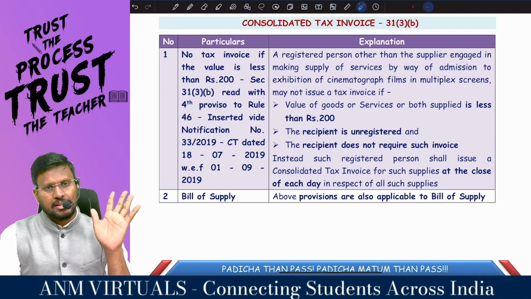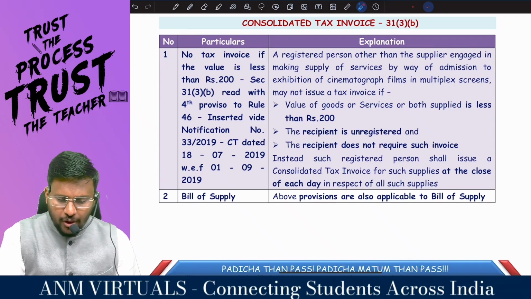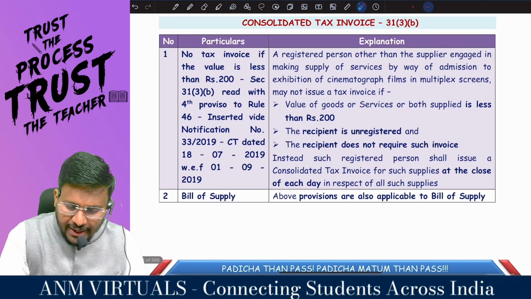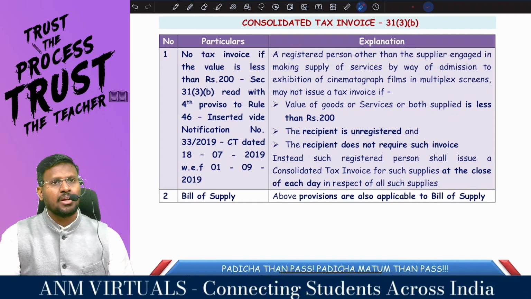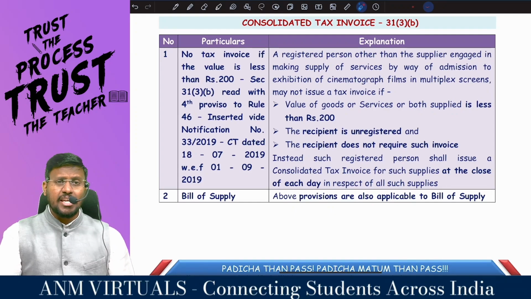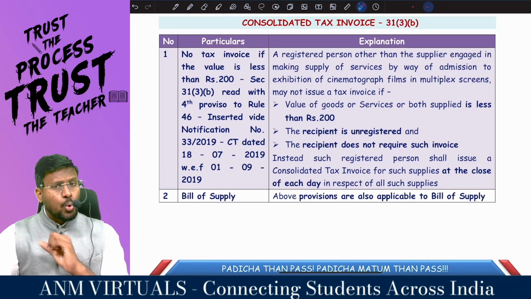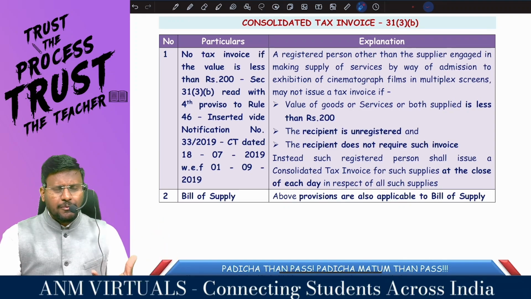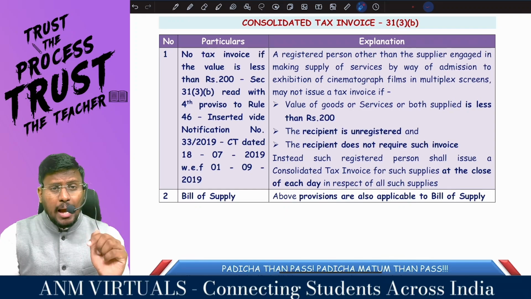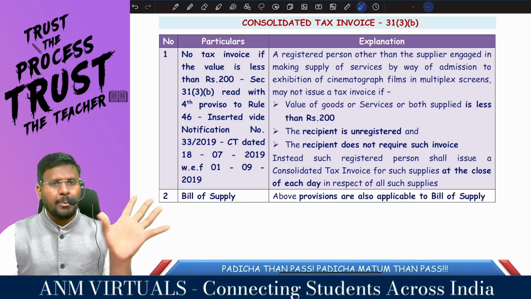of services, by way of admission to exhibition of cinematographic film in multiplex screens. That means for cinema tickets, even if it is less than 200 rupees, they have to mandatorily issue the tax invoice. Because the majority of film tickets will be less than 200 only, this provision is not applicable to film tickets.